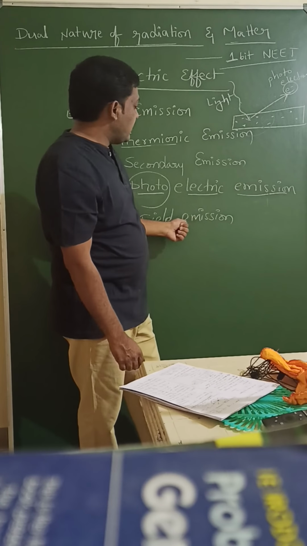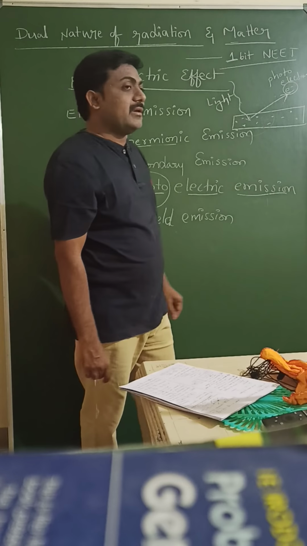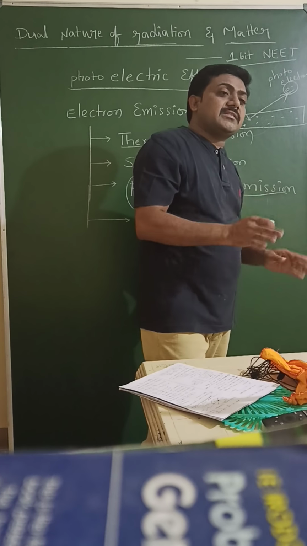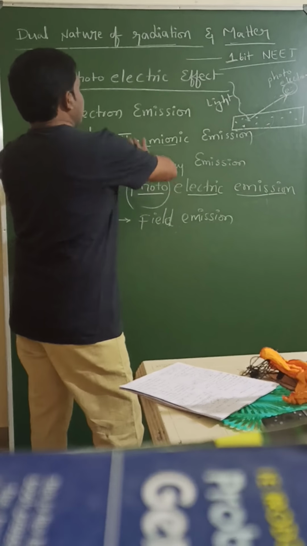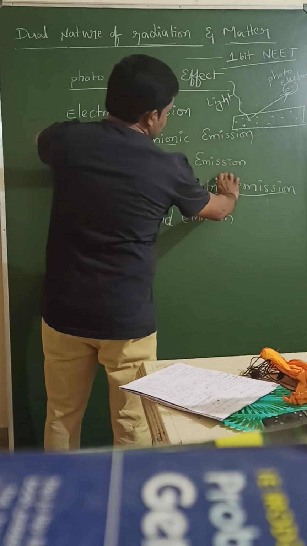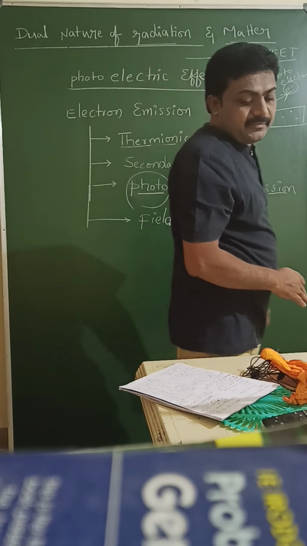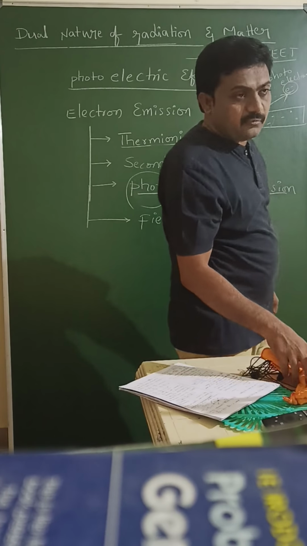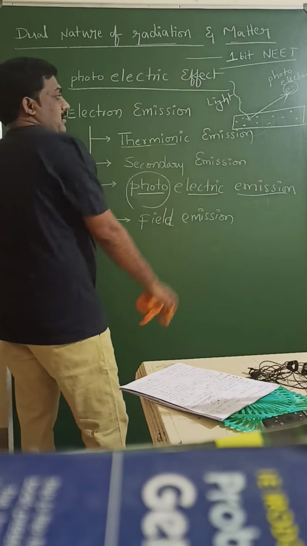That electron emission is called field emission. In today's class, we discuss especially photoelectric emission. The phenomenon of photoelectric emission is called the photoelectric effect. So this is today's topic.